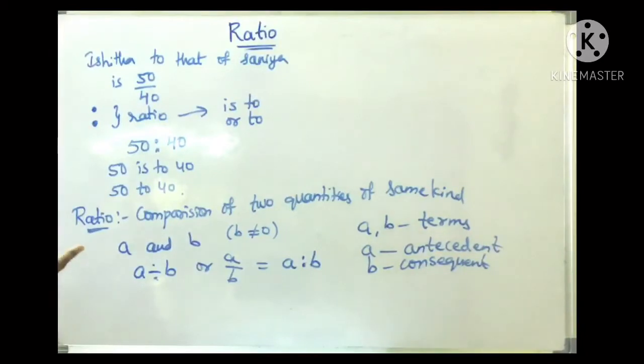Right children? We know that a fraction does not change when its numerator and denominator are multiplied or divided by the same non-zero number. So a ratio does not alter if its first and second terms are multiplied or divided by the same non-zero number. Right children?